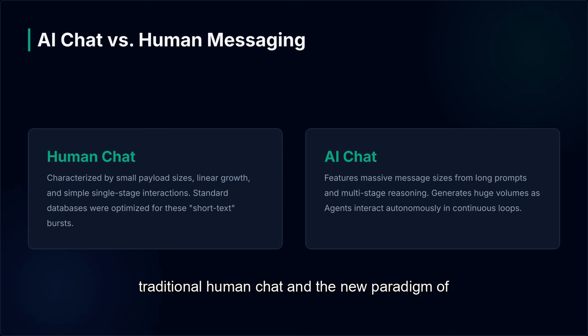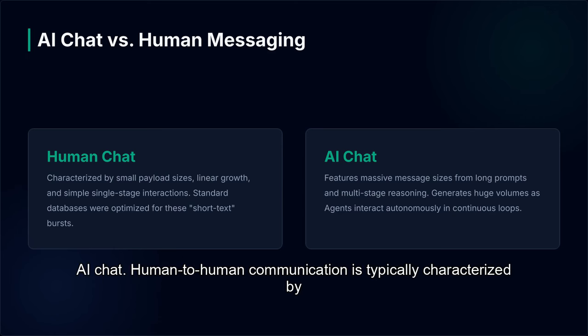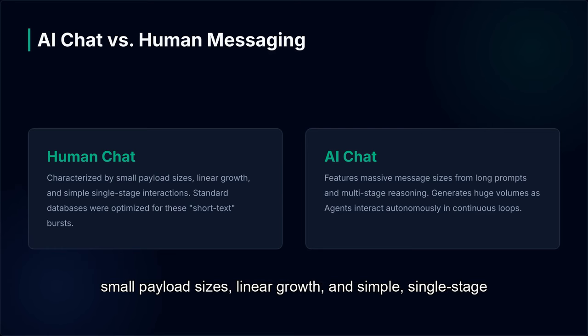Human-to-human communication is typically characterized by small payload sizes, linear growth, and simple, single-stage interactions. Standard databases were, and still are, optimized for these short text bursts. However, AI chat is a completely different beast.